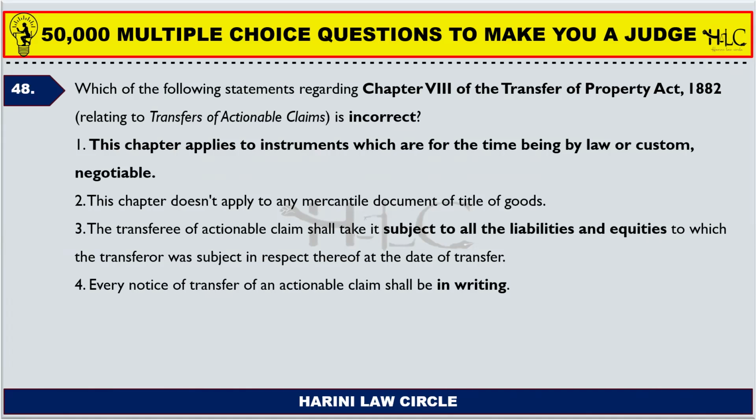Every notice of transfer of an actionable claim shall be in writing. So transfers of an actionable claim shall be in writing. Of course, it should be in writing. So the first one is not correct. This chapter applies to instruments which are for the time being by law or custom negotiable. It is not through custom.